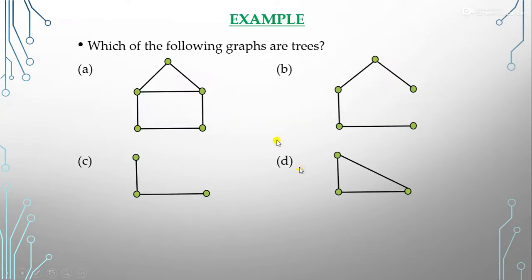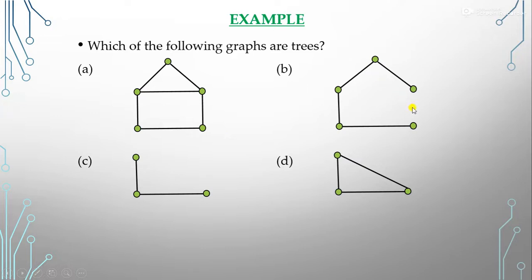Okay, so tell me, here we have 4 graphs. Which graph here shows the trees? If we talk about the first one, here we have circuits, so it is not a tree.